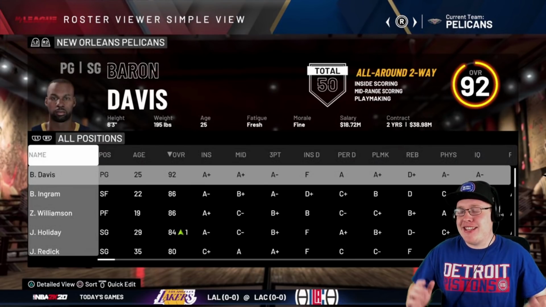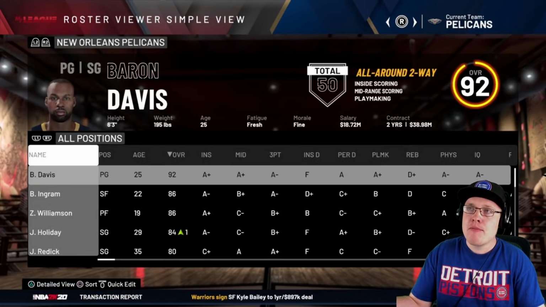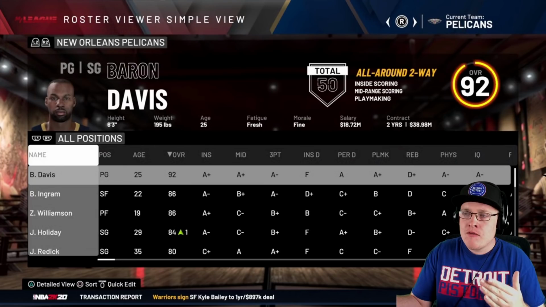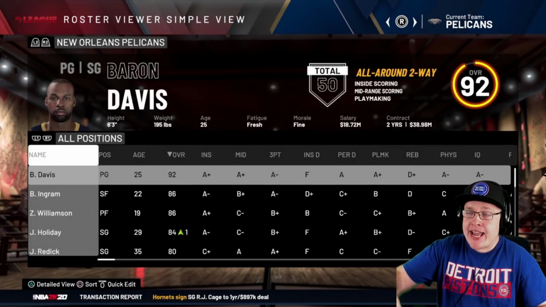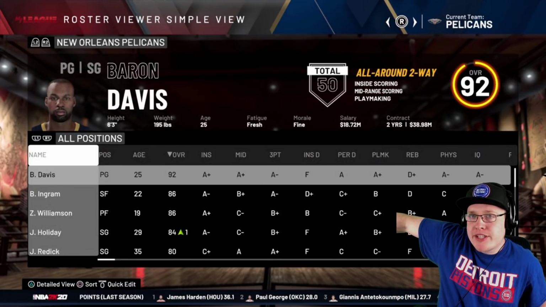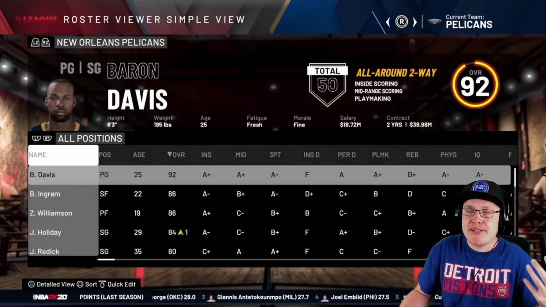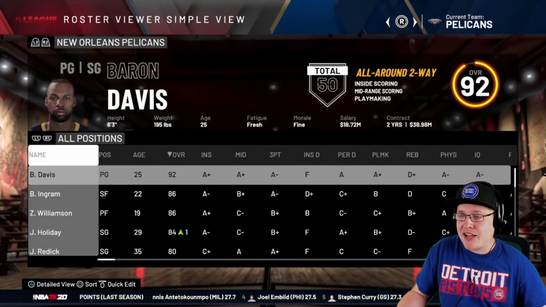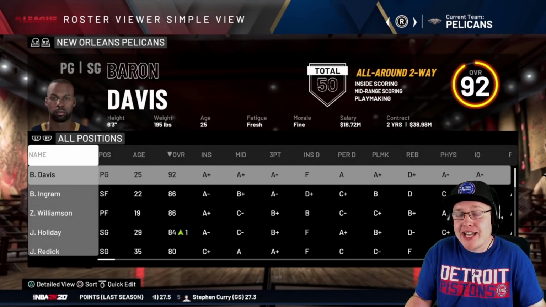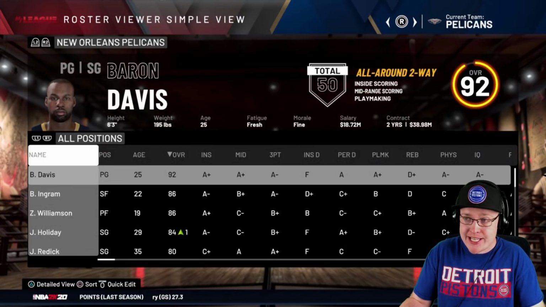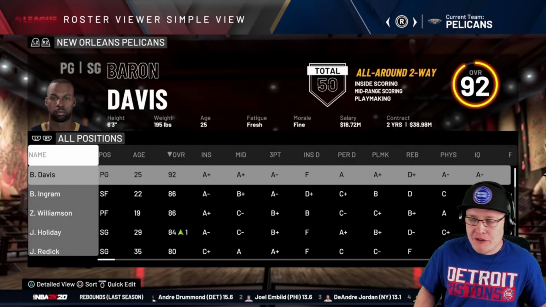For the New Orleans Pelicans, I went with B. Diddy, Baron Davis. I think I've talked about this move before. I cannot find the highlight anywhere, guys. He has a move where he was posting up Jason Kidd, and he faked like he was gonna go around the back, but he went between his legs and then did a fadeaway. It was literally the sexiest move I've ever seen, and I've been looking for that highlight for years on YouTube, and I just can't find it. If you find that highlight, guys, it's on Jason Kidd. I'm 100% sure. Oh my god, I loved it. I just can't find it, man. But yeah, B. Diddy, loved him growing up.